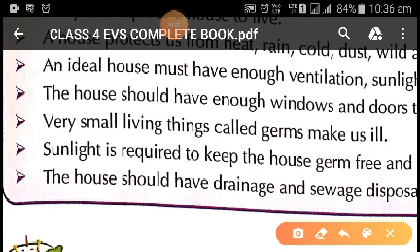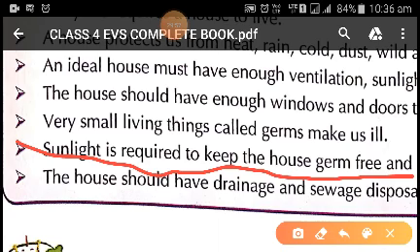Next point is sunlight is required to keep the house germ free. As I told you, sunlight helps in keeping the house dry and germ free. It kills the germs. Children, if the house is dry, there will be less chances of germination of these germs.